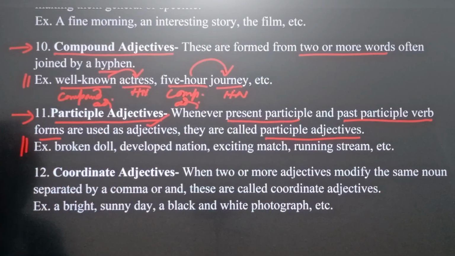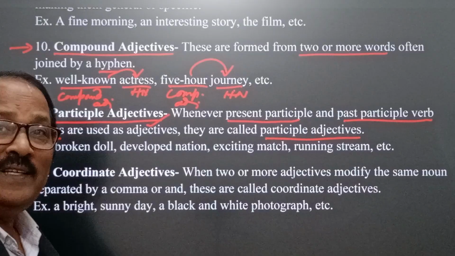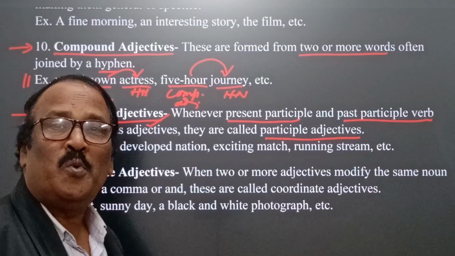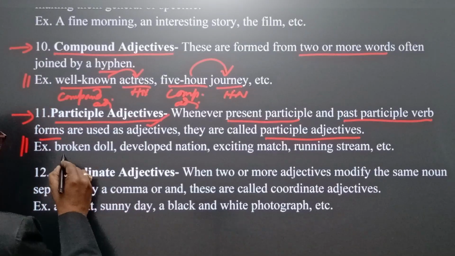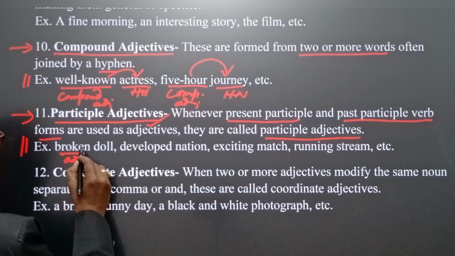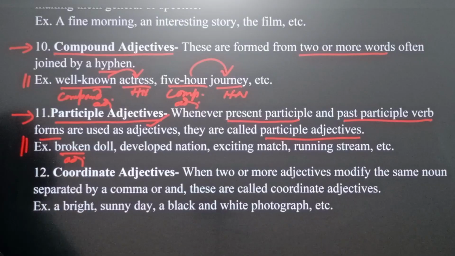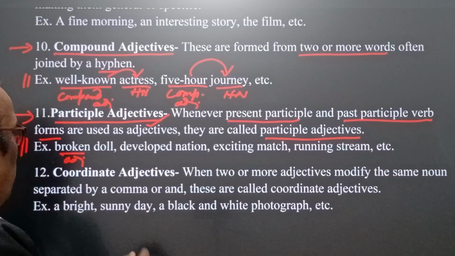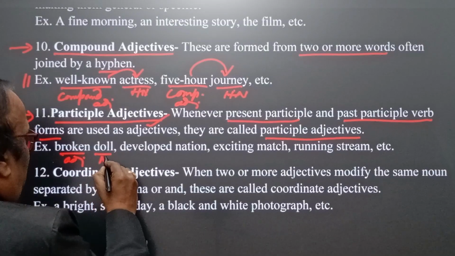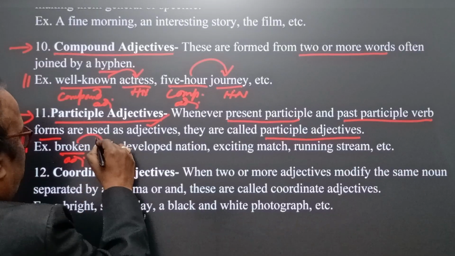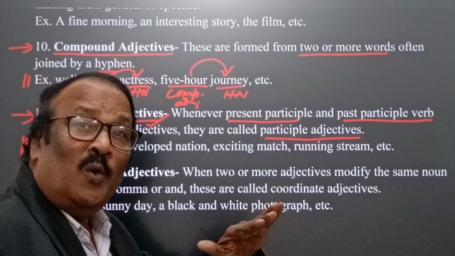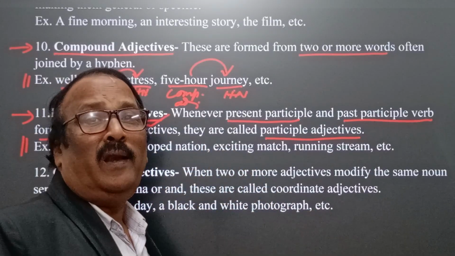Any examples? Broken doll. Break, broke, broken. It is a past participle. It means here we find an adjective, and this is a past participle adjective qualifying the head noun, that is, doll. Broken doll means the doll which has been broken.